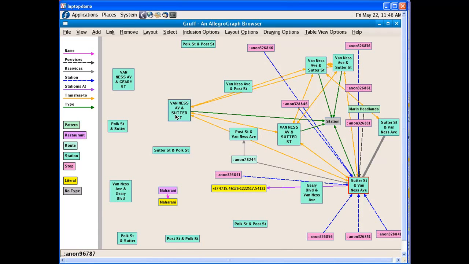And that actually concludes the demo. We've shown you in a web browser how the demo actually works, and then we've shown you in Gruff how we represented the data and how you can do some queries over this data set and the type of queries we do to do the demo, and we showed you a little bit how Gruff worked.